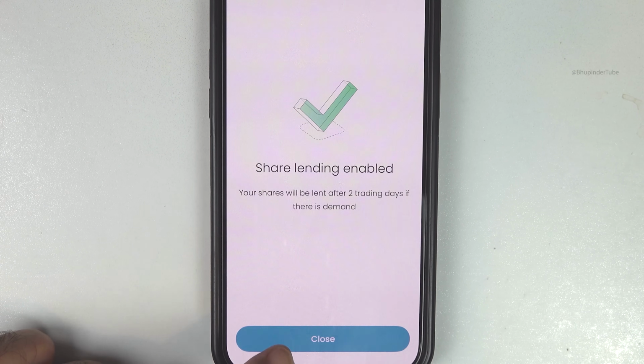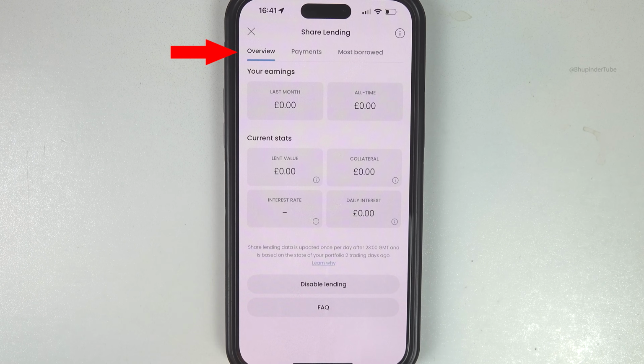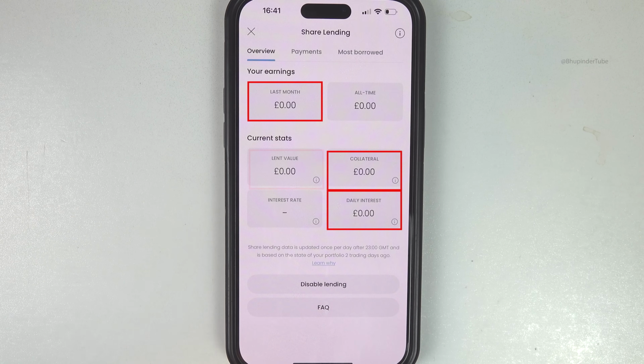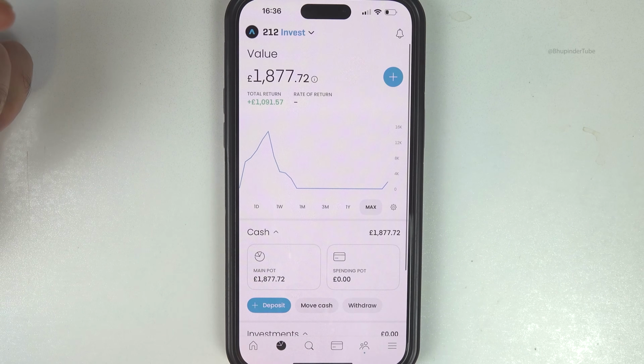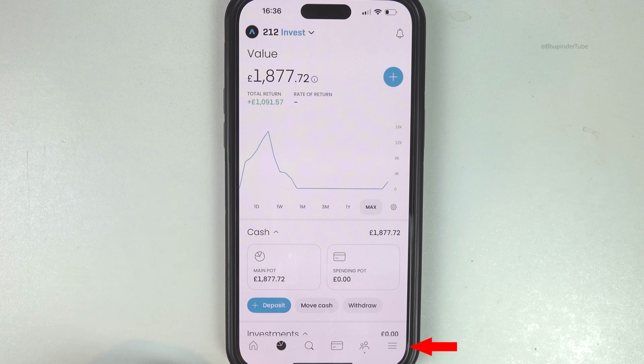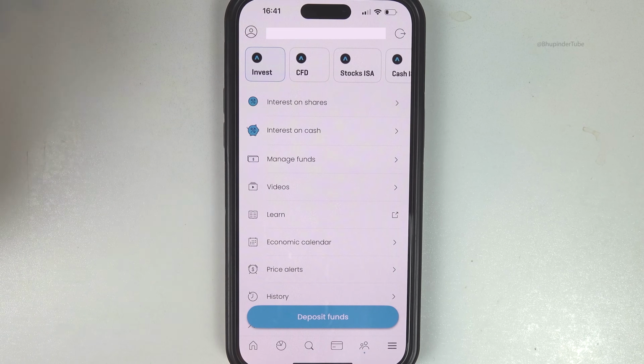Tap on close, and here is the overview of your share lending. You can see your monthly earnings, your daily interest, collateral, lent value, and interest rate, which shows the transparency of Trading 212. Now if you close this and want to come back to see your earnings, tap on the hamburger icon again, and then tap on interest on shares.